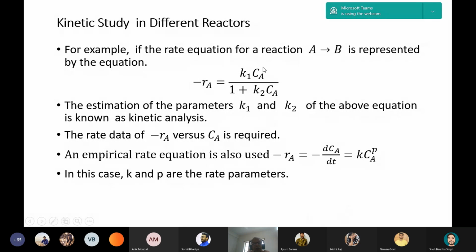So in general, two types of analysis are used. Either directly we can solve for rate parameters using the nonlinear model. This is not linear, it is nonlinear form. So directly we can find out the parameters substituting rate as a function of CA. And if it is empirical type, we can solve the logarithmic form of this expression, minus rA equals k CA to the power p. So this will be log(minus rA) is equal to log k plus p log CA.